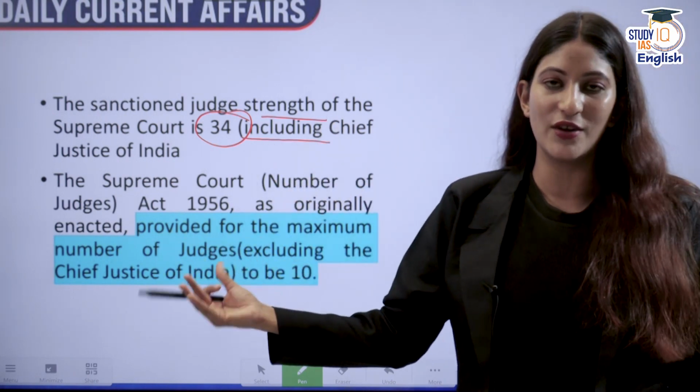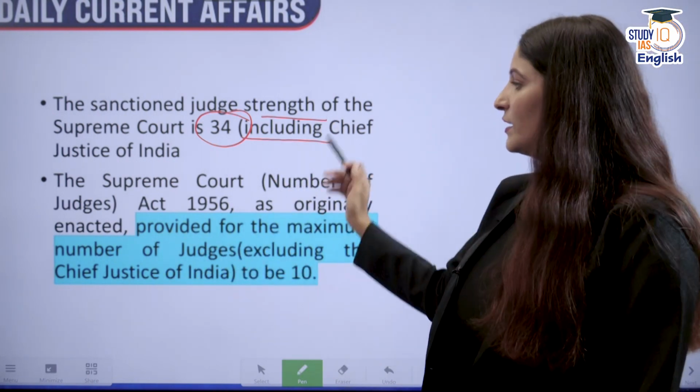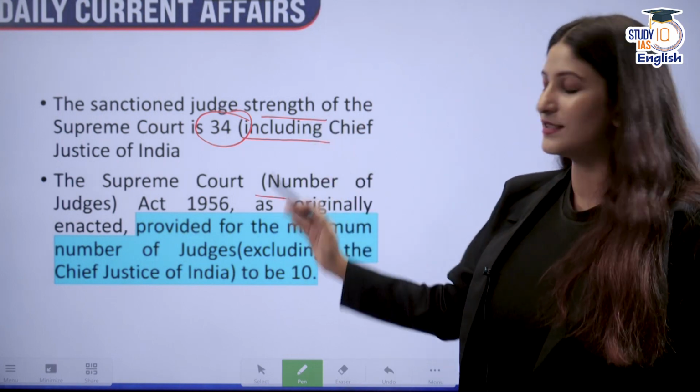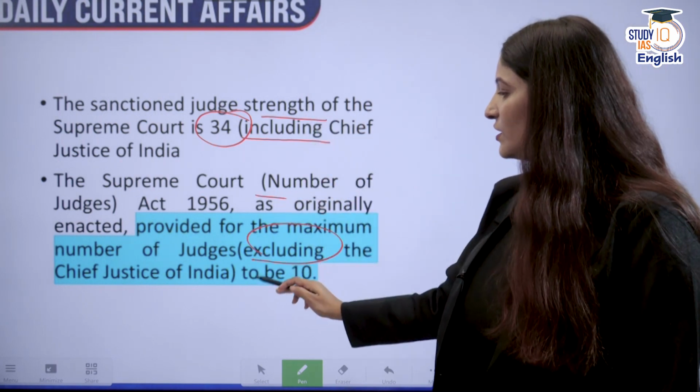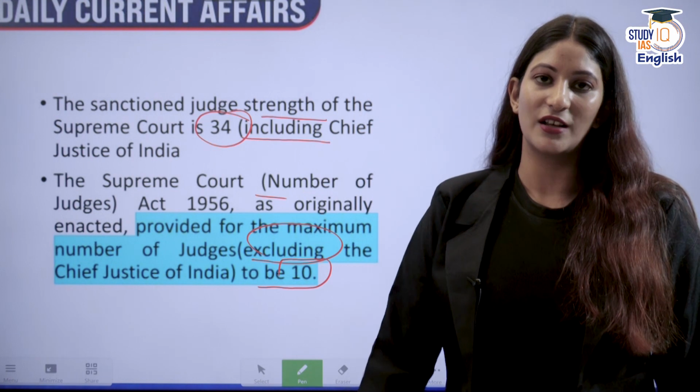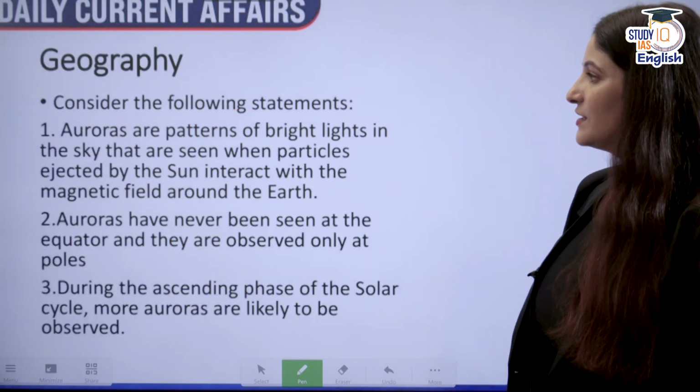And who determines this strength? The Parliament does it. Okay, the Supreme Court originally said that excluding the Chief Justice of India, the maximum strength would be 10. Consider the following statements.